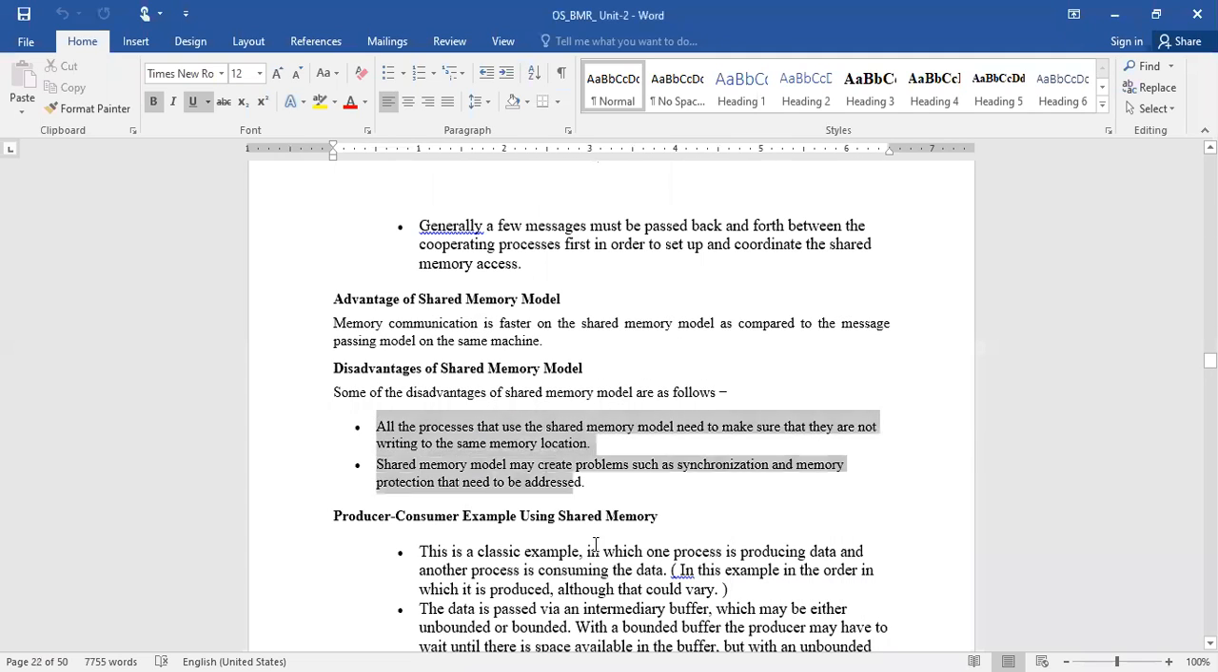Okay, these are the two problems we have discussed: synchronization and memory protection. Another one is that we need to allow only one process to write the information. I mean, the same memory location cannot be accessed by multiple processes at once. So you need to implement a mechanism to avoid data loss.